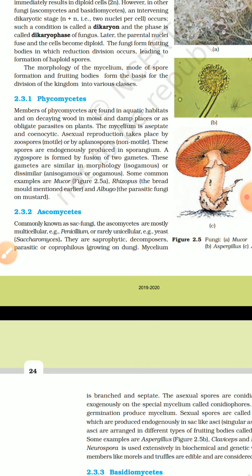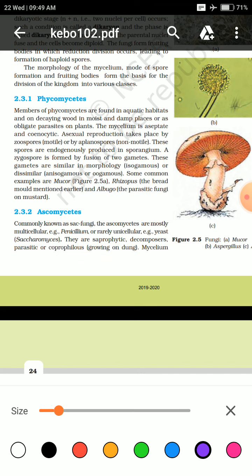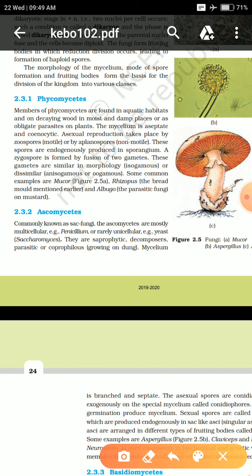They are obligate parasites. Okay, now next, I told you the classification of the organisms of kingdom fungi is based on how their mycelium is. The mycelium of phycomycetes is aseptate and cenocytic.